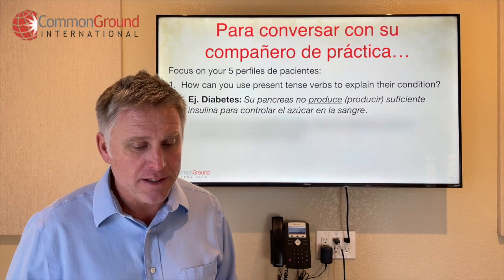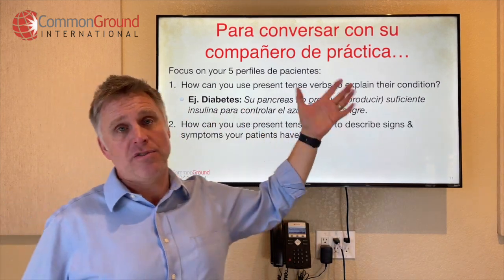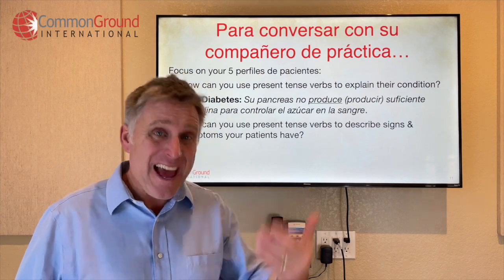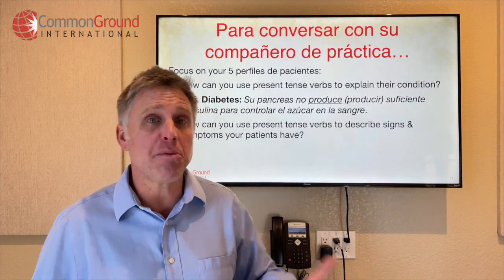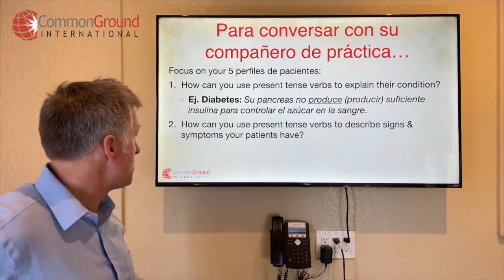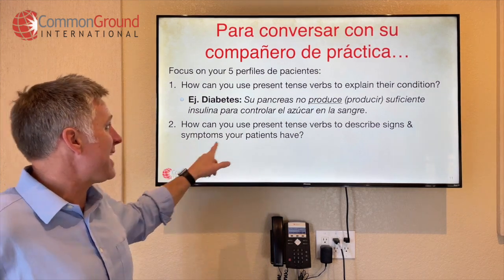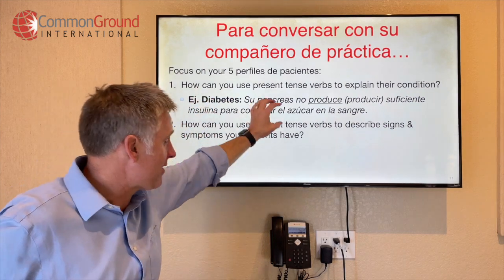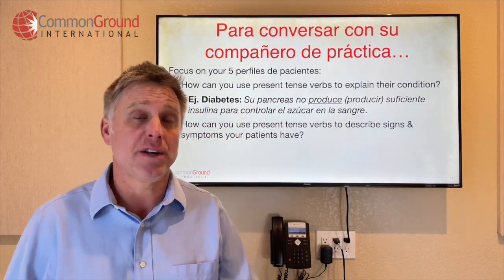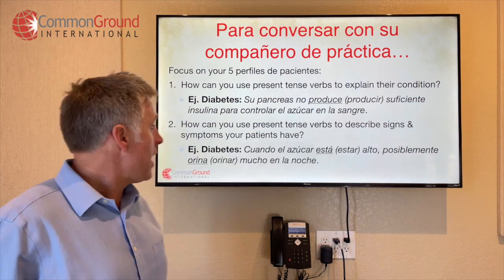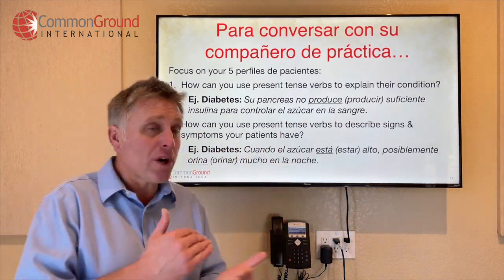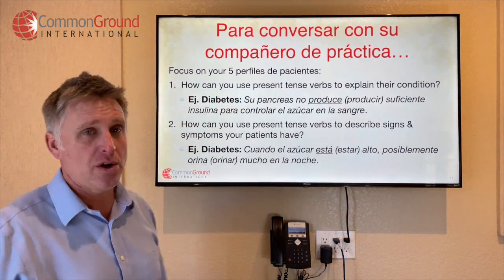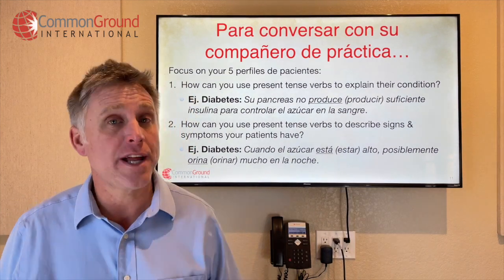All right? So you can think of all sorts of different conditions, situations, presenting problems that your patients come in with and explain what's going on, okay? It's one way to begin implementing present tense verbs. How can you use present tense verbs to describe signs and symptoms that your patients have? Okay, you're not just describing now what's going on inside, but you're describing what they're experiencing, what they're feeling. So, por ejemplo, back to diabetes. Cuando el azúcar está alto, so when your blood sugar is high, posiblemente orina mucho en la noche. Possibly you'll be urinating a lot at night.